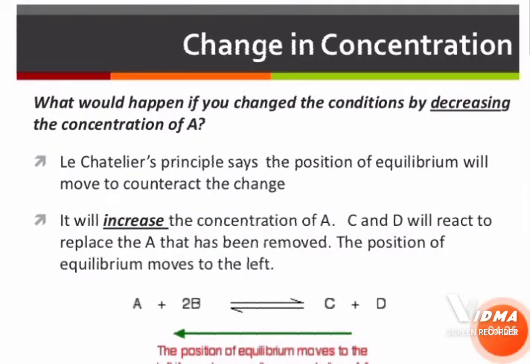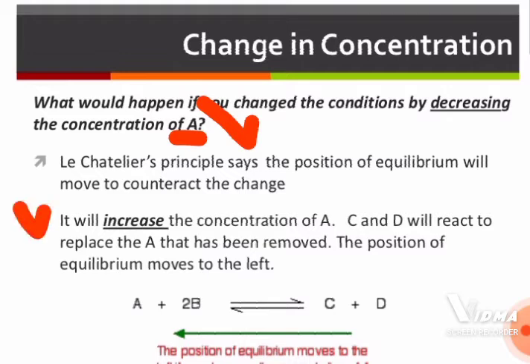Now, what would happen if we change the condition by decreasing the concentration of A? Again, Le Chatelier's principle says the position of equilibrium will move to counteract the change. It will increase the concentration of A by converting the products C and D into reactant A. The position of equilibrium moves towards the left side, meaning the backward reaction is favored.